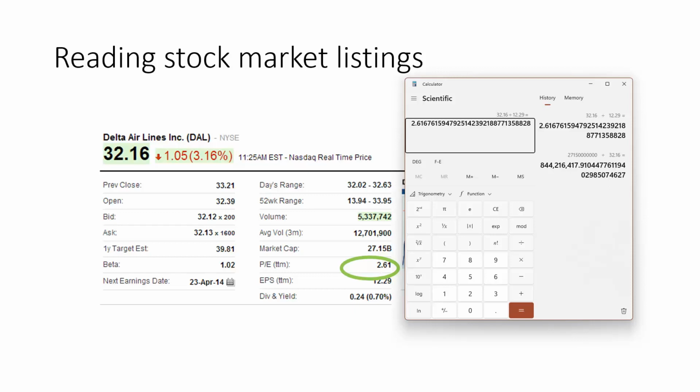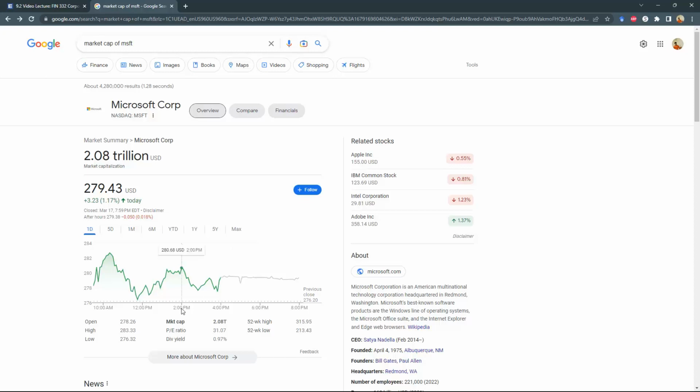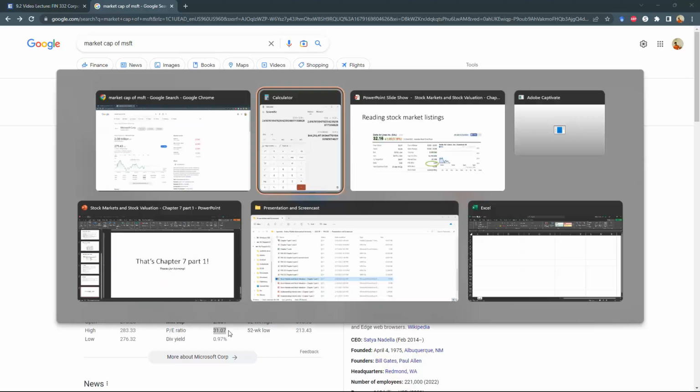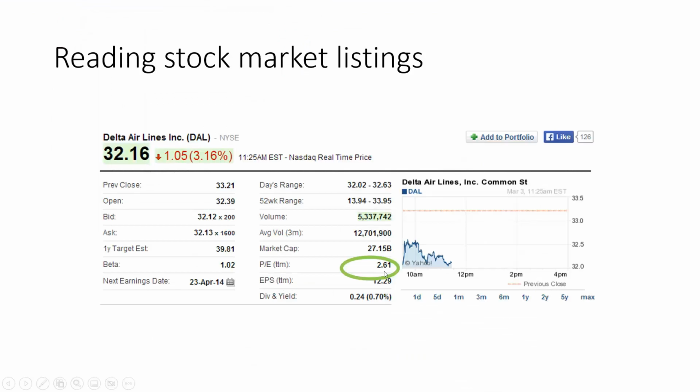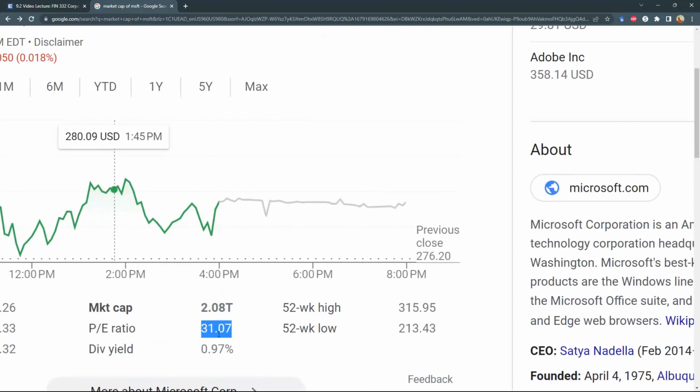Typical price to earnings ratio can be found again by going to the real world. Well, the price to earnings ratio for Microsoft is 31. For Delta Airlines on this particular day, it was only 2.61. So you can see Delta is a cheap, not an expensive stock on this particular day. For the price to earnings ratio, for every dollar it earns, its price is only 2 times that. Whereas for Microsoft today, for every dollar it earns in profit, its price is 31 times that.